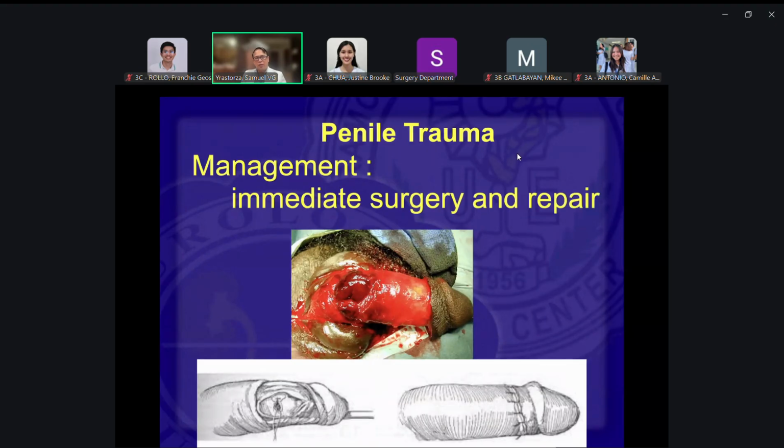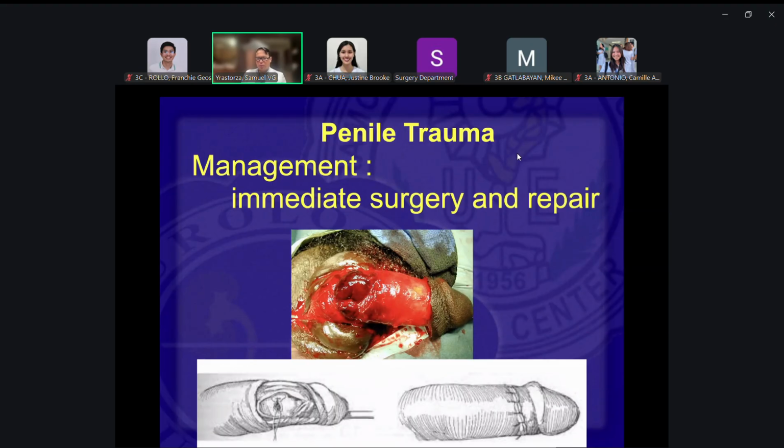Doc, even if the injury is just very minimal, yes. Okay. Number one is so that there would be immediate relief. Two would be to preserve good erection. You want proper healing, so you want primary healing in this case.